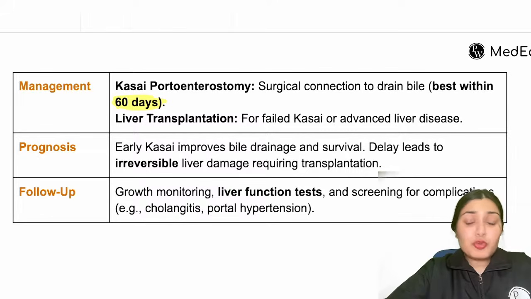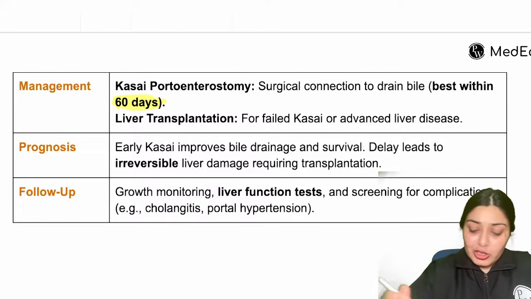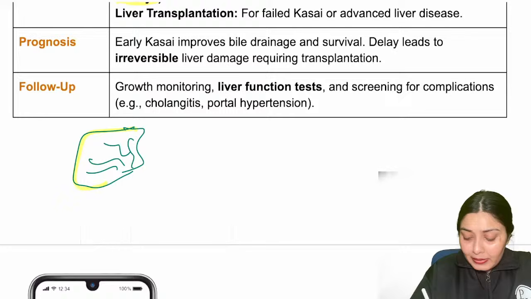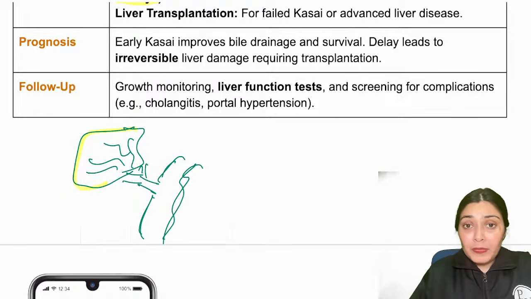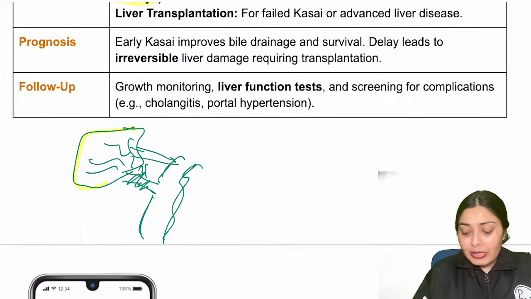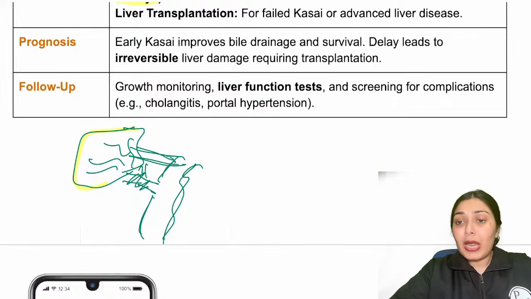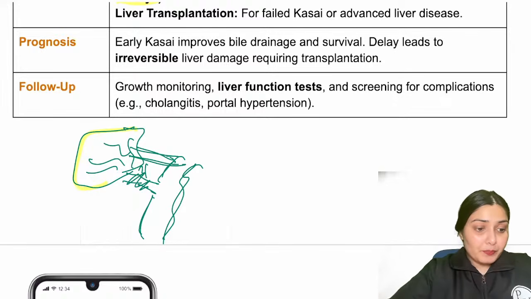Kasai portoenterostomy, this you must have studied in surgery. So what is happening? This is my liver. There are intrahepatic bile ducts, then we have extrahepatic bile duct, and through that, my bile is going into my gut. But in Kasai's procedure, what do we do? This obliterated segment we have to bypass. So we make a direct connection between the bile ducts and the gut so that bile can be drained out.